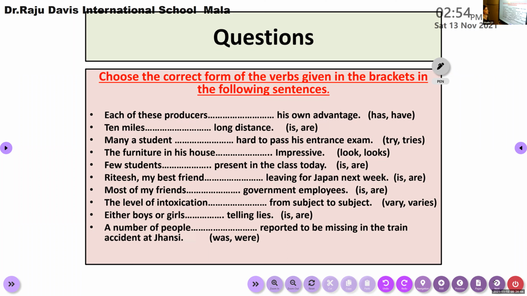So these are the questions for you, children. Choose the correct form of verbs given in the bracket in the following sentences. Each of these produces dash is one advantage, has or have. Choose the right answer and complete the blank. First question. Each of these produces dash is one advantage.